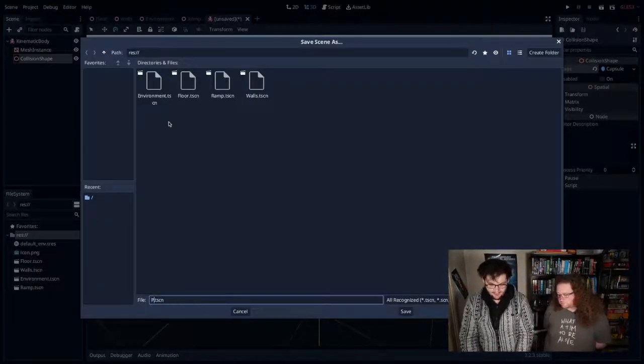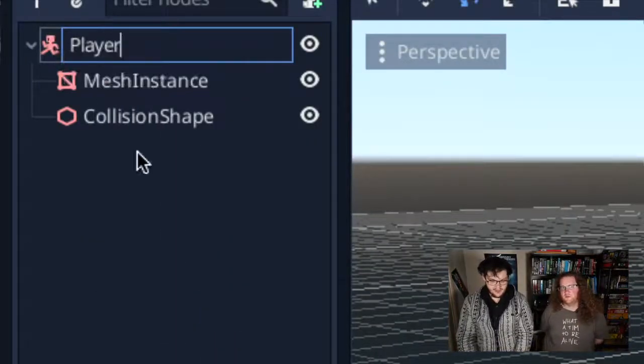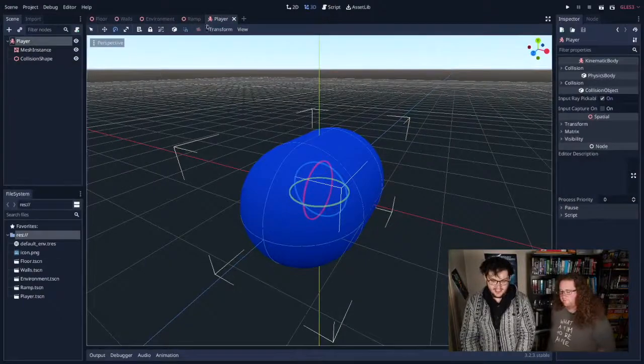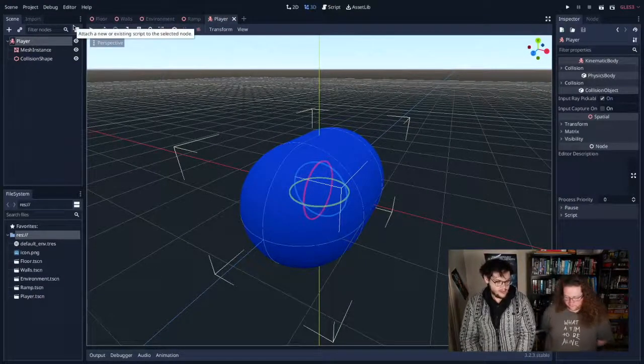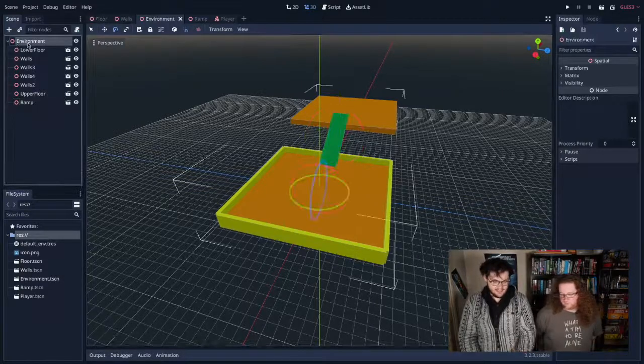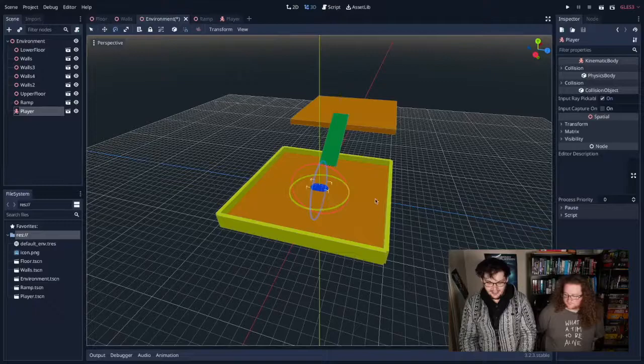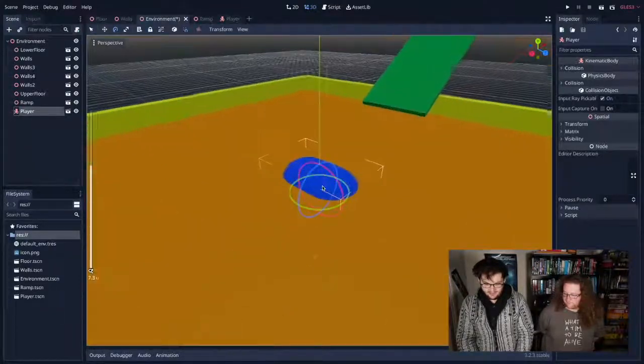It's called player. Also, it's traditional to use capsules for your temporary player models. I've also renamed the root node to player. So the scene's called player and the root node is called player. That's it. We're going to go back into the environment now and bring in the player. So I'm going to click the environment root, click the link button, click the player node. This should be familiar by now. And now our little tic-tac has appeared.